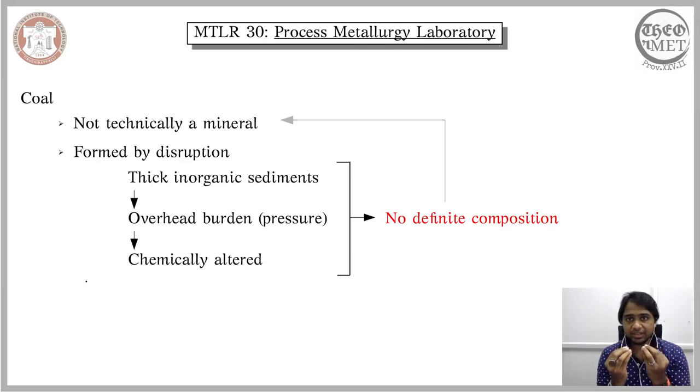So a conventional technique cannot be adopted to understand the chemical composition of the coal, because the nature of coal as a whole is dependent on several factors. If you take the generalized conventional approach of analyzing the chemical composition of a coal, what you will end up having is a wide range of chemical compositions that are not consistent with one another.